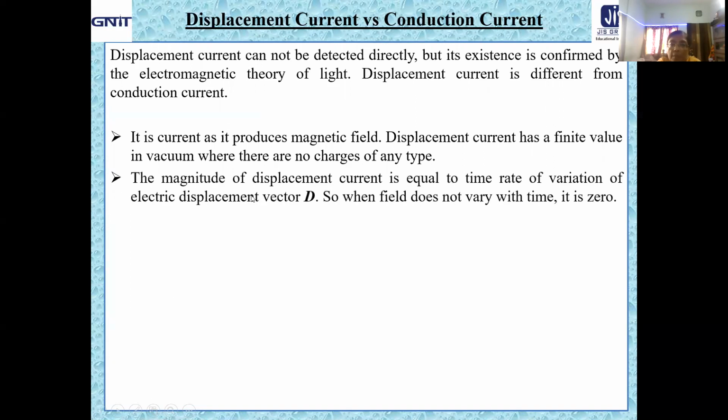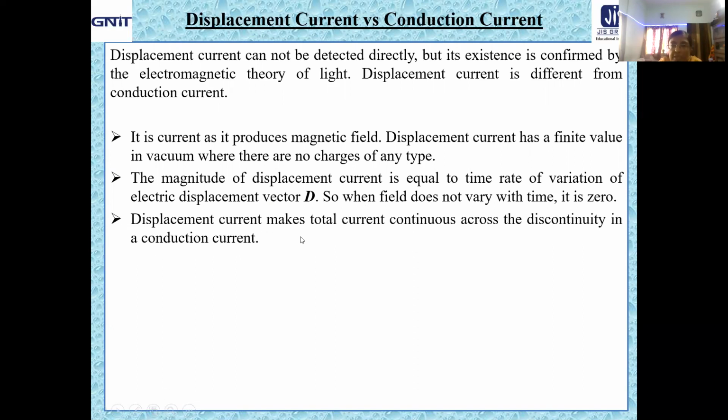Okay. The magnitude of the displacement current is equal to the time rate of variation of the electric displacement vector D. So when the field does not vary with time, it is zero. So for a steady field, we can't expect displacement current. Displacement current makes the total current continuous across the discontinuity in a conduction current. A few minutes back, in the charging and discharging of a capacitor, we have seen that displacement current makes the total current continuous across the discontinuity in a conduction current.